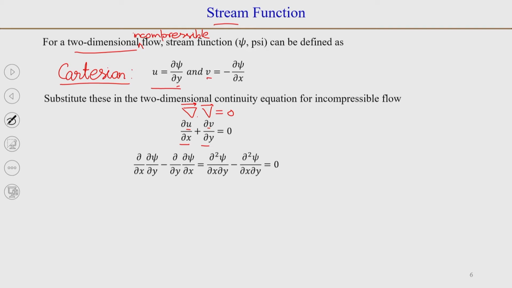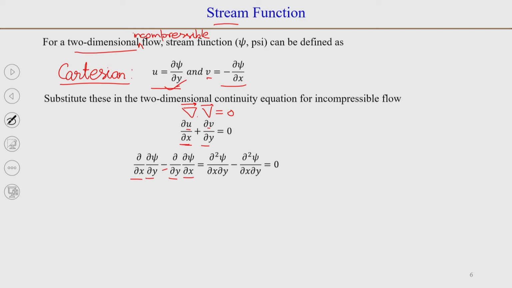So, we can write the first term as dou by dou x, and in place of u, dou psi by dou y. Then, for v, we replace it with minus dou psi by dou x, so the minus sign comes here: dou by dou y of minus dou psi by dou x.